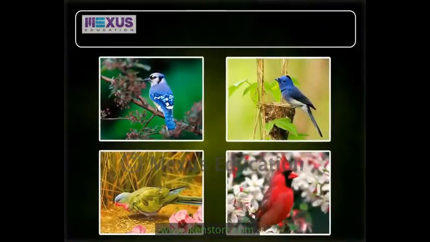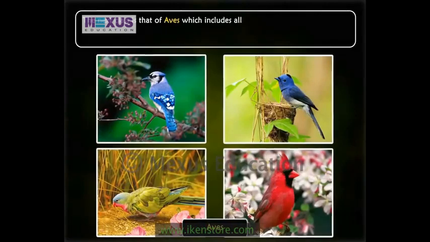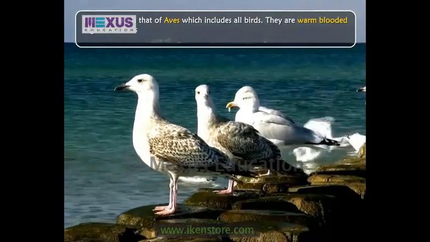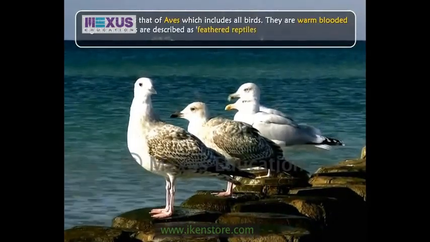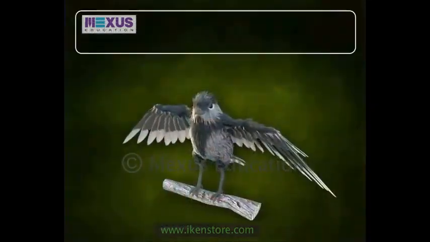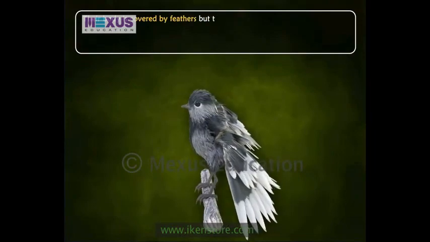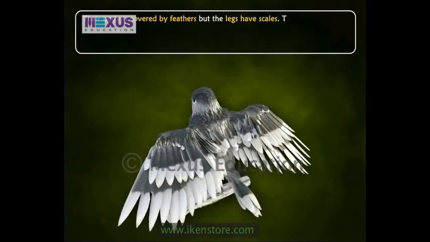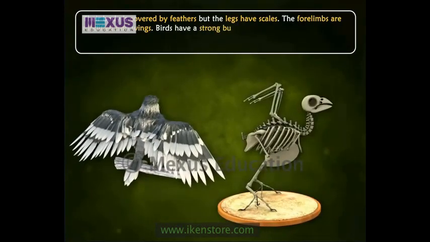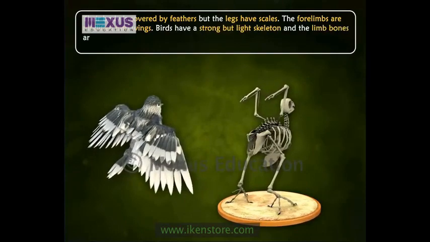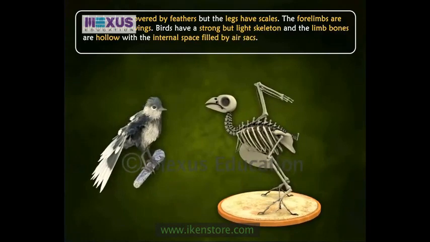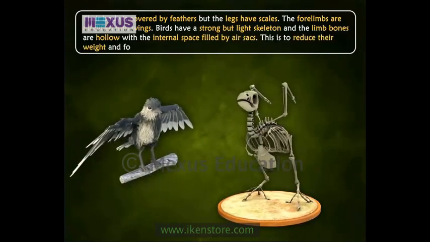The next class is that of Aves, which includes all birds. They are warm-blooded organisms. Birds are described as feathered reptiles that have evolved the power of flight. Their body is covered by feathers, but the legs have scales. The forelimbs are modified into wings. Birds have a strong but light skeleton, and the limb bones are hollow, with the internal space filled by air sacs. This is to reduce their weight and for the easy flight.